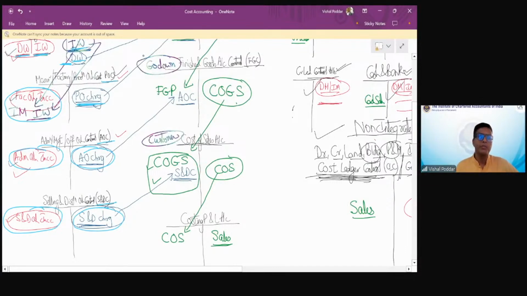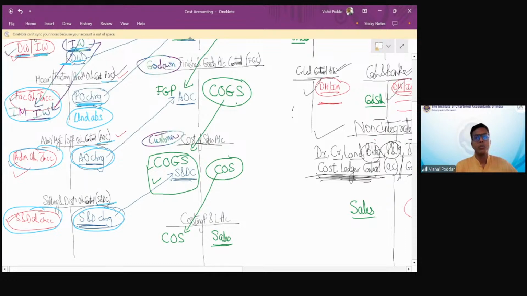Now, at the end of the year, you have a difference which represents under or over absorption. And here, we do not apply what we studied in the overhead chapter. That is, we do not break up into normal, abnormal, etc. We assume everything is abnormal.